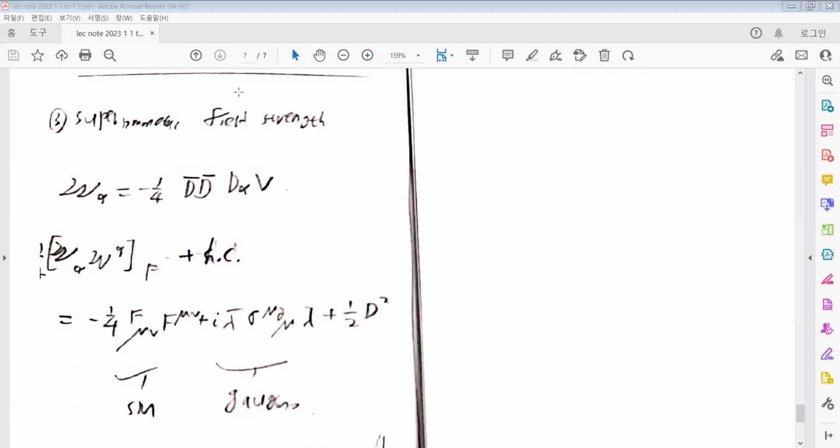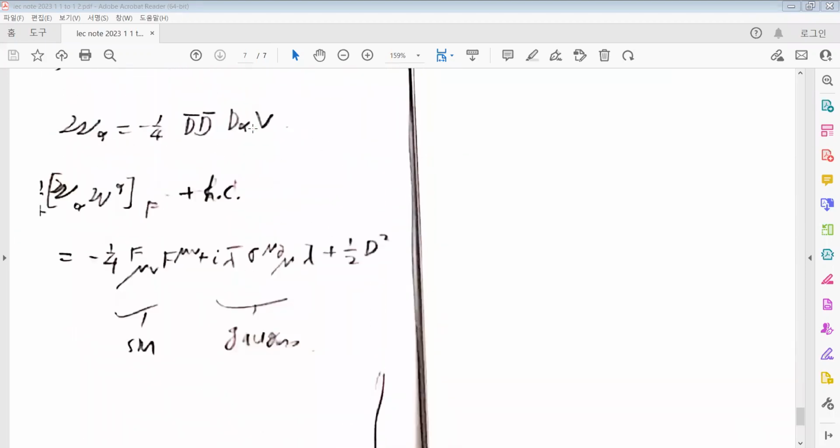And the third possible case is the supersymmetric field strength, which is defined with the covariant derivatives on the vector superfield. Such a supersymmetric field strength is actually the chiral superfield, and it gives the kinetic terms of the gauge boson field and the kinetic term for the gaugino field. So that is the supersymmetric Lagrangian, and it can be used for constructing the minimal supersymmetric standard model, the so-called MSSM.